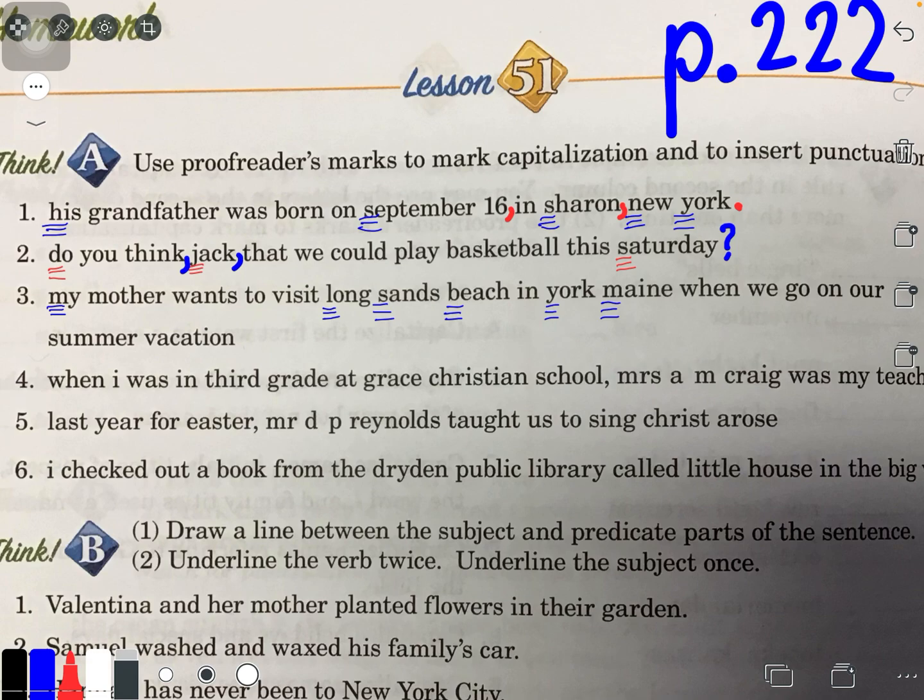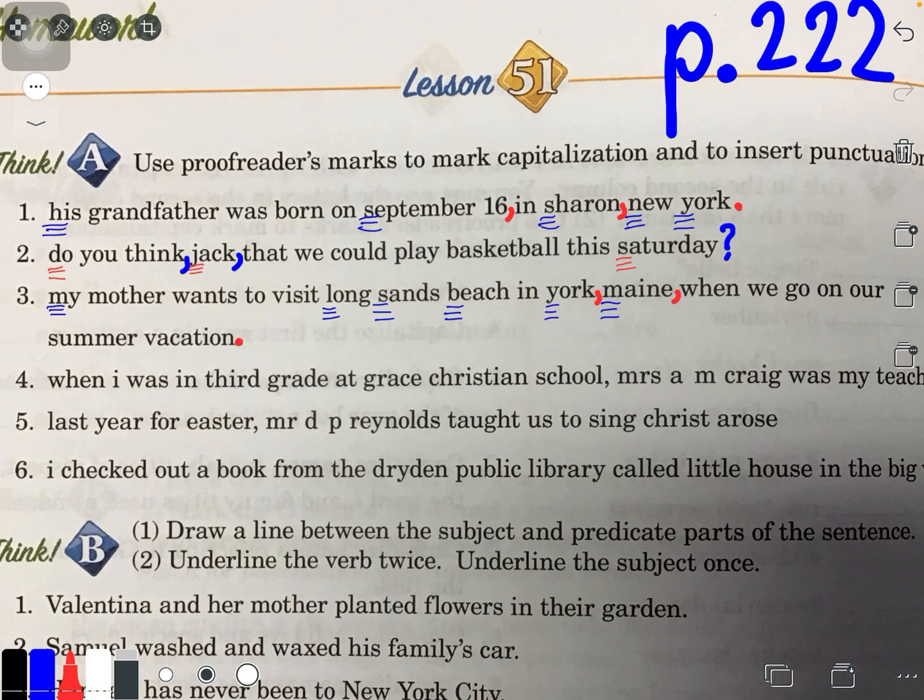I told you here that York is the name of a city, so I need a comma after York because I'm separating the city from the state. I also need a comma after Maine because I'm still speaking, so I need that comma there. And then since it's a declarative sentence, I'll put a period.